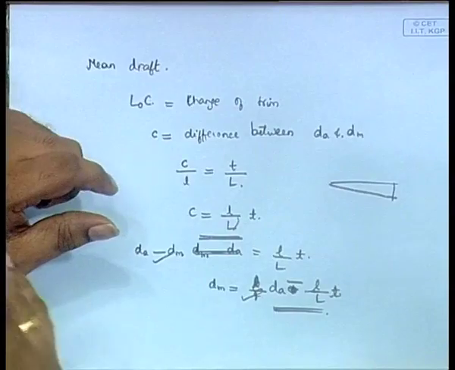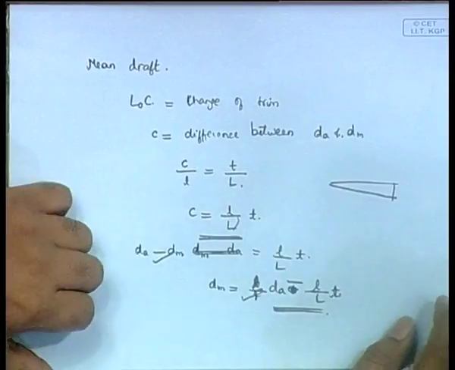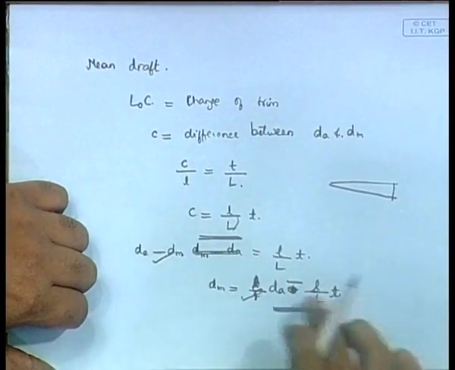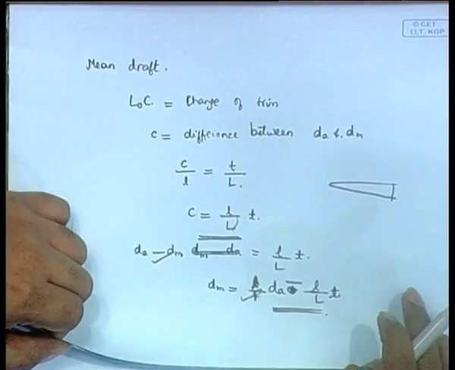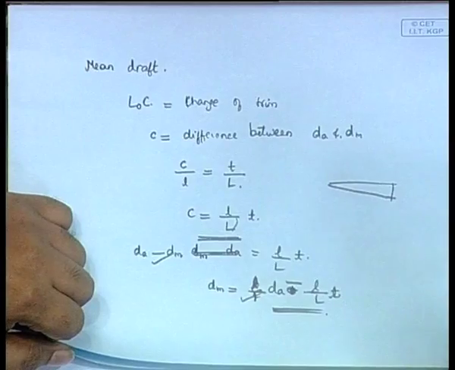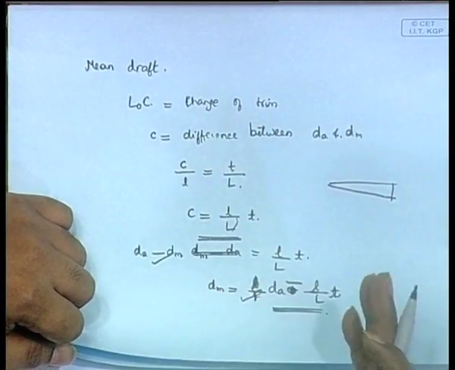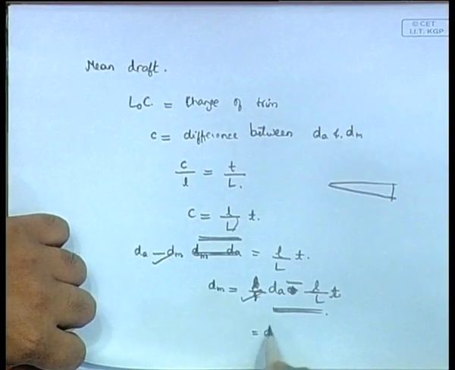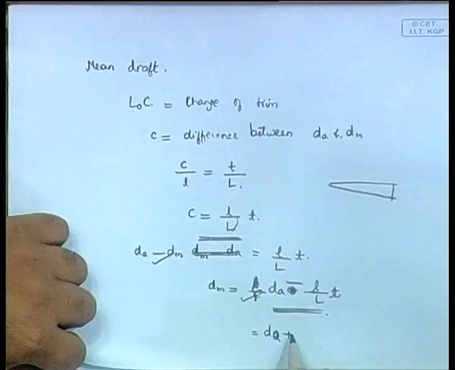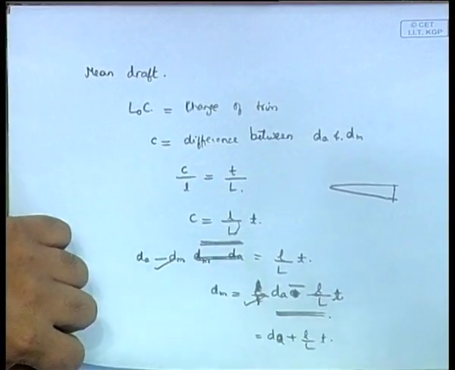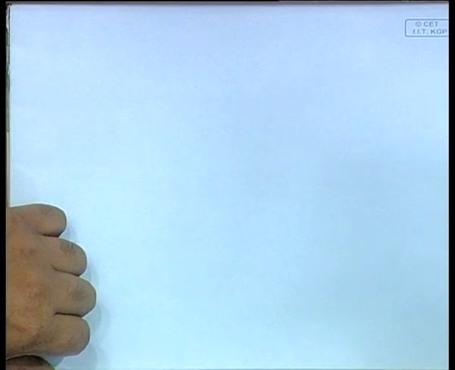That is why they have automatically assumed that the draft aft is always down and forward is up. So the middle will be somewhere in between, above the aft draft. That is why this definition becomes dA minus dm. In the unusual case of a vessel being trimmed by the head, it will be dA plus l by L into T. That is a very rare case, but in case it happens, that is the equation.